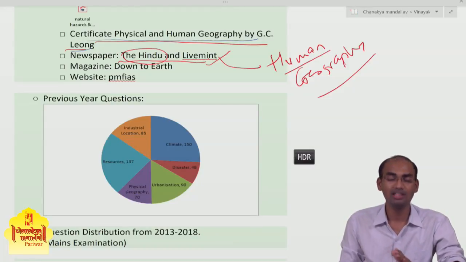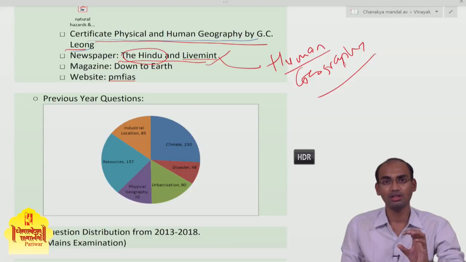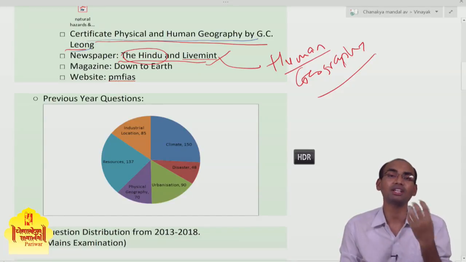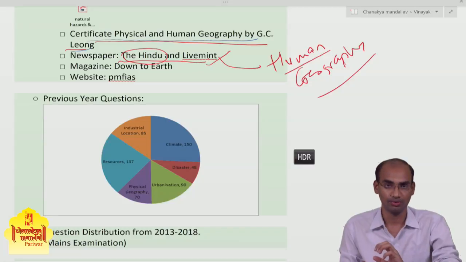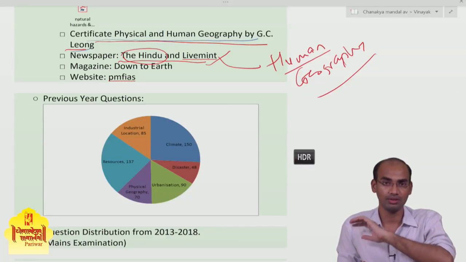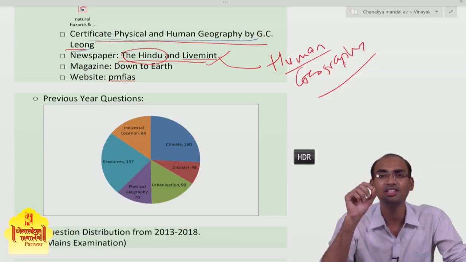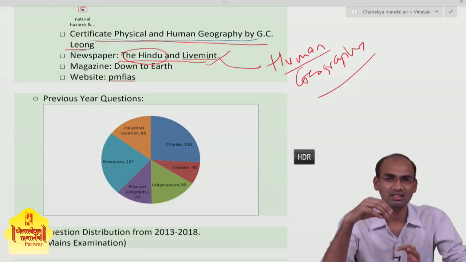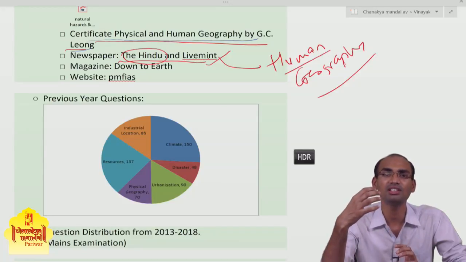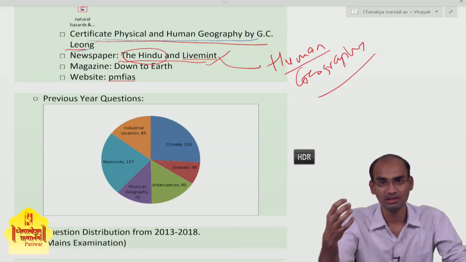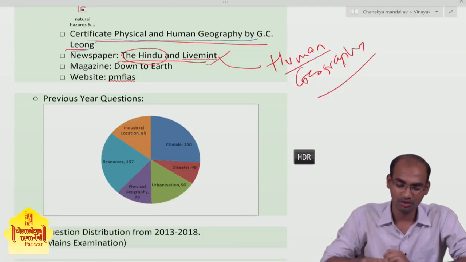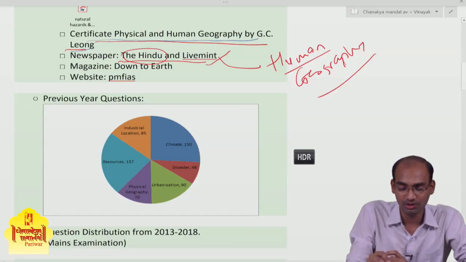Live Mint covers the economy extensively, but the various factors which affect the economy are also part of geography. It is part of economic geography. Transportation, infrastructure development, and other parts which deal with the economy are also part of human geography. I would recommend that one should read this.